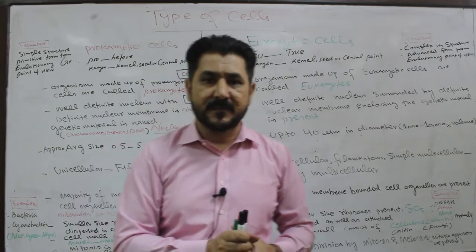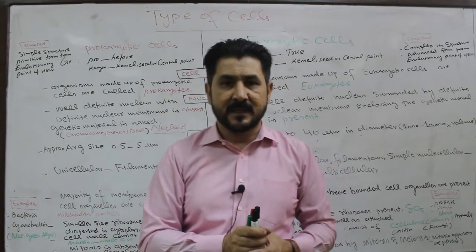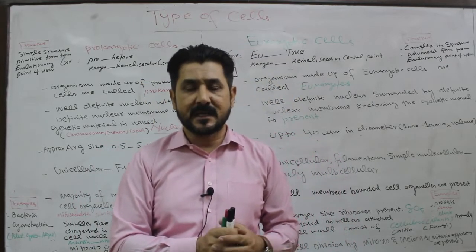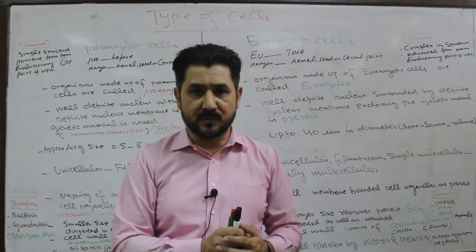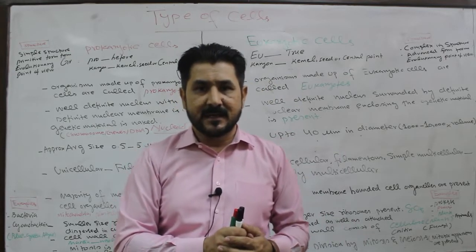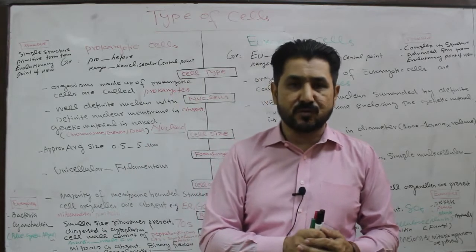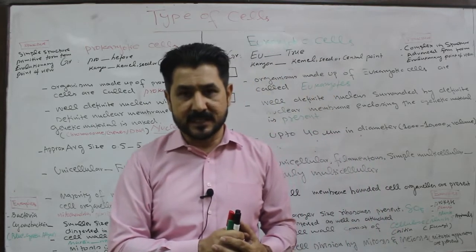For example, endoplasmic reticulum, Golgi complex or Golgi apparatus, or dictyosomes in plants, peroxisomes, lysosomes, mitochondria.